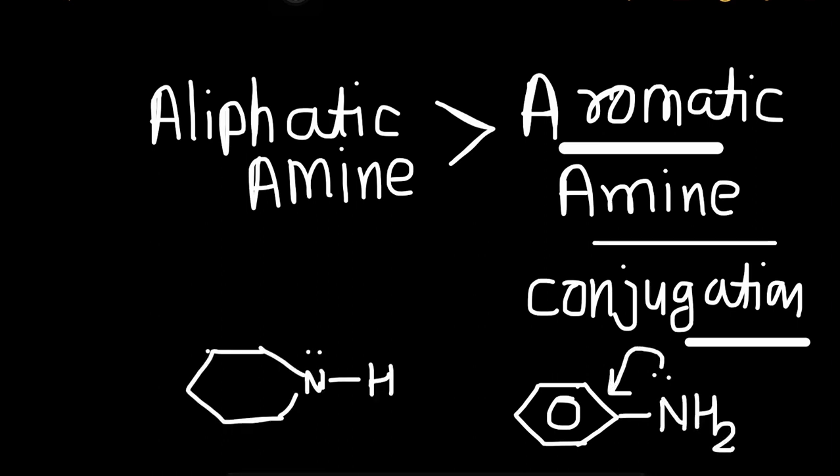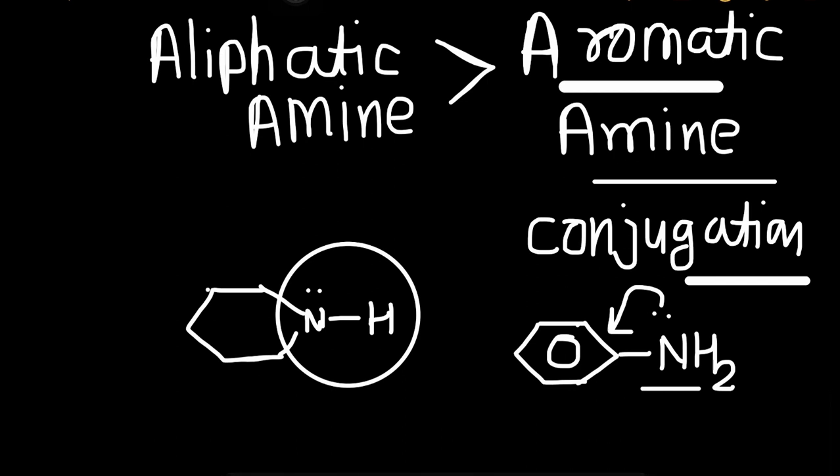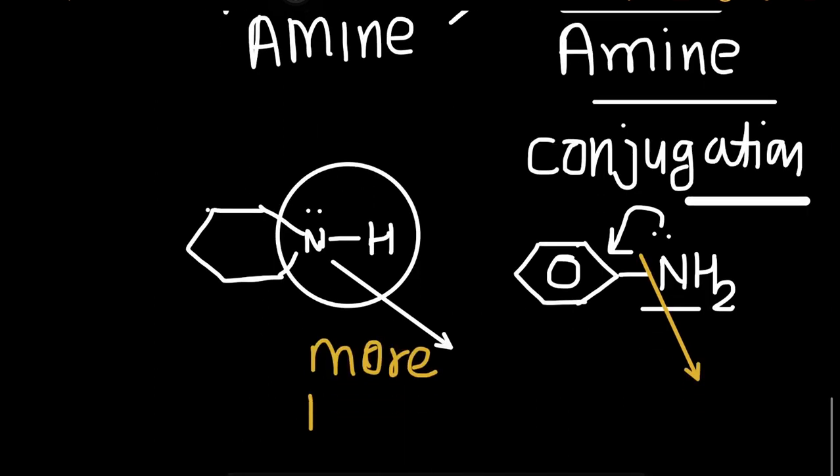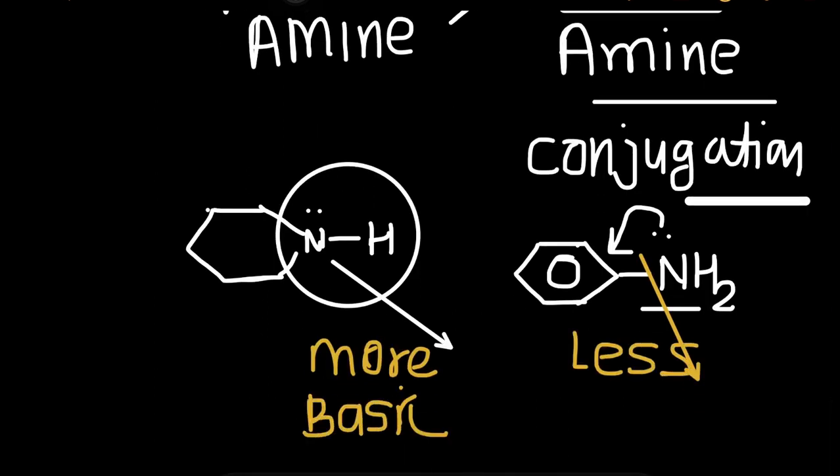We can see here the nitrogen lone pair participates in conjugation, but here the nitrogen lone pair is localized. That means the lone pair is readily available for donation here, but here it is not readily available for donation. That's why this one is more basic, and aromatic amines are less basic.